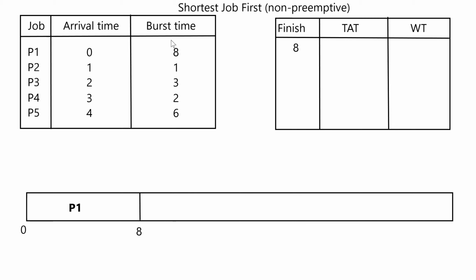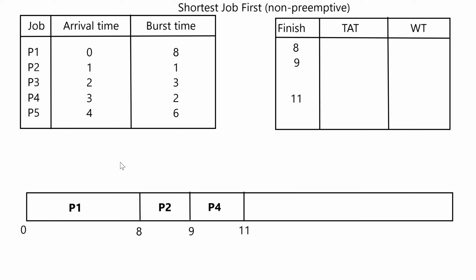That is why I have written 8 in the finish column. Now, can you guess which one will go second? P2, P3, P4, P5 have all arrived. So now it's the question of which job will take the shortest time. So it's 1, 3, 2, 6. So 1, P2 will be going next. P2 took one unit of time, so it finished at 9 and I wrote 9 in the finish column. Now we are done with P1 and P2. The remaining processes are 3, 4 and 5 with times 3, 2 and 6. The shortest one is time 2 which is process 4, so we'll schedule P4 next.